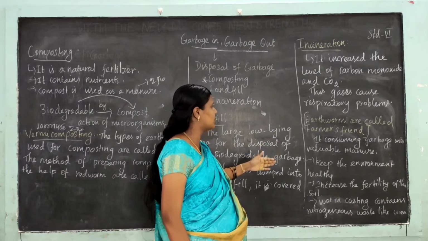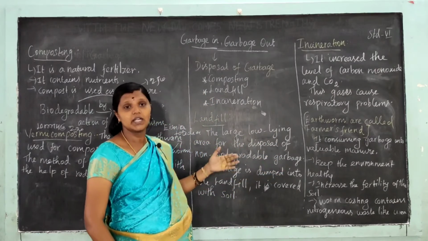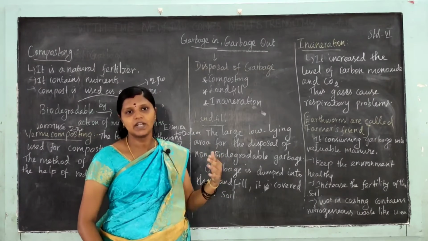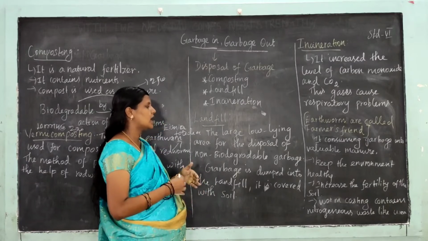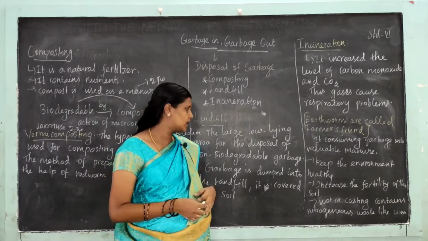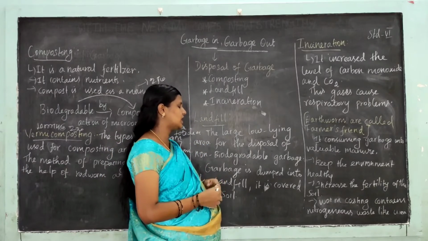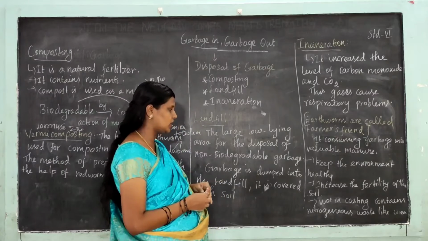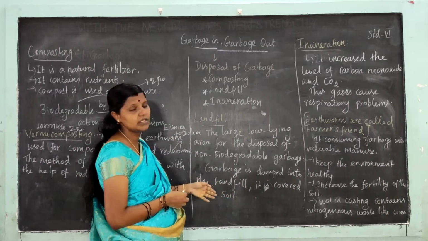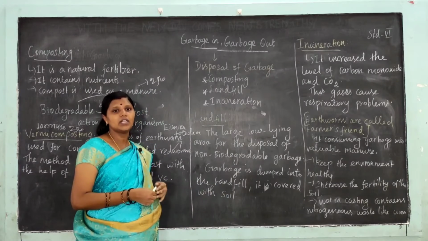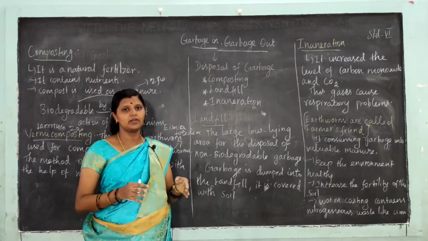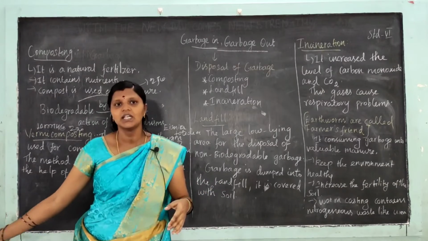Because it consumes garbage in a valuable manner, and also it keeps the environment healthy and increases the fertility of the soil. And composting contains nitrogenous waste like urea, so that adds fertility to the soil. So only earthworms are called farmer's friend. Why are earthworms called farmer's friend?